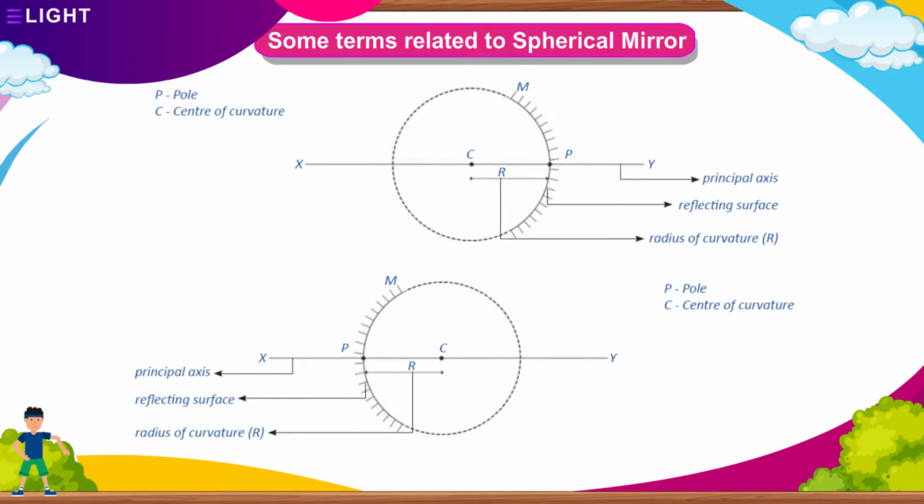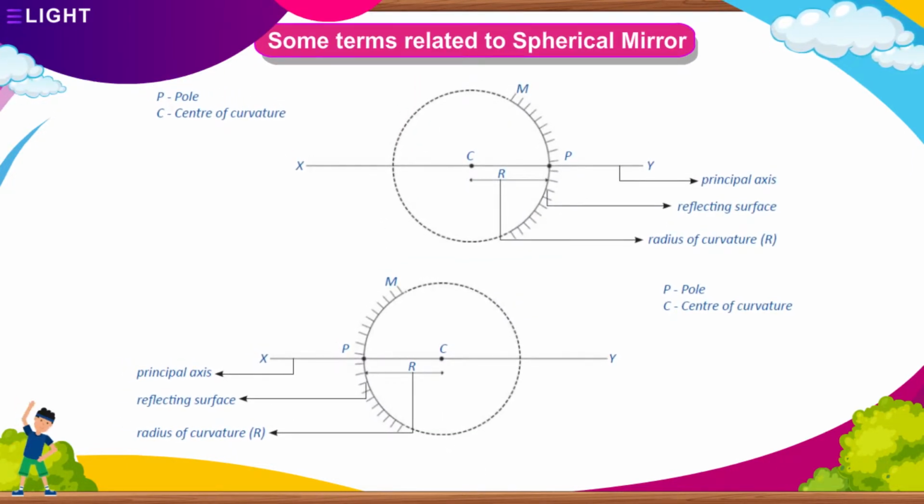Some terms related to spherical mirror. Pole. The geometrical center of the spherical mirror is called its pole. Center of curvature. The center of the sphere, of which the spherical mirror forms a part, is called the center of curvature. Radius of curvature. The line joining the pole and the center of curvature is the radius of curvature.